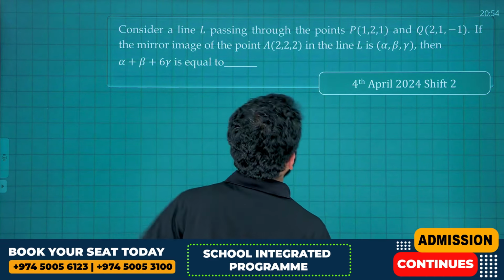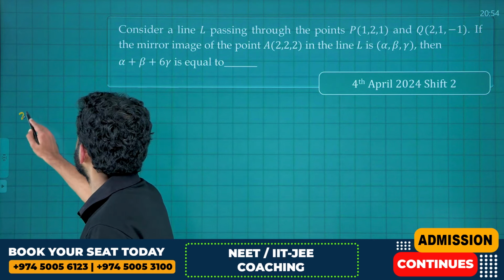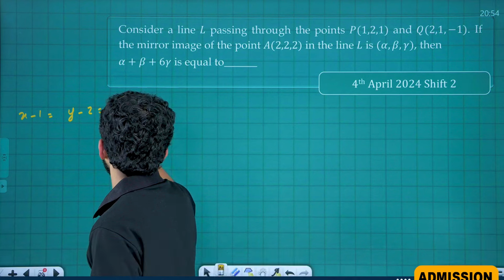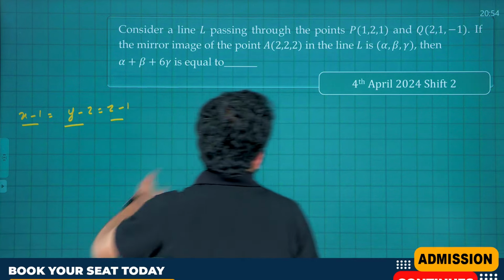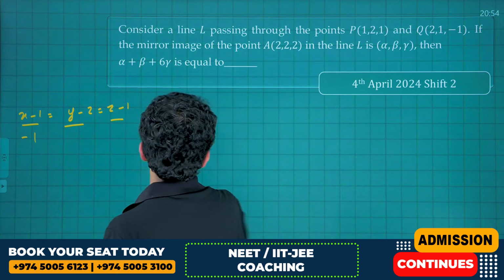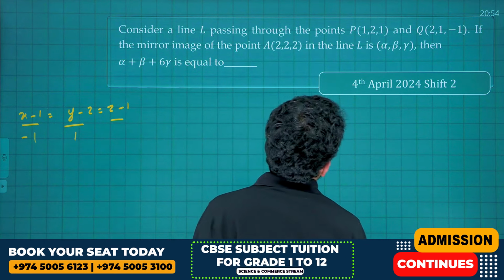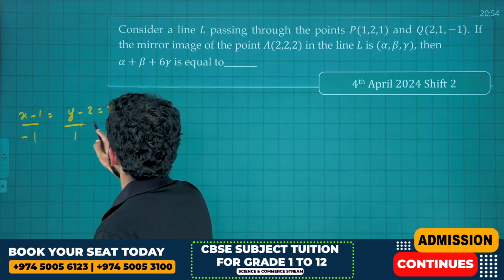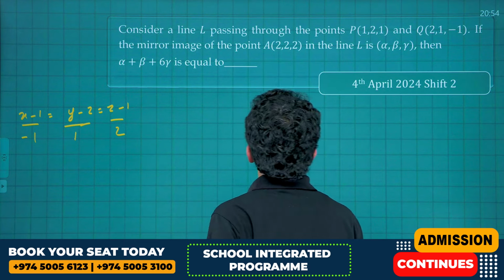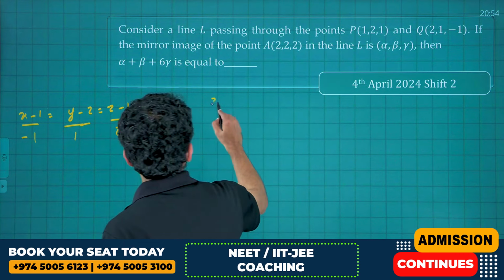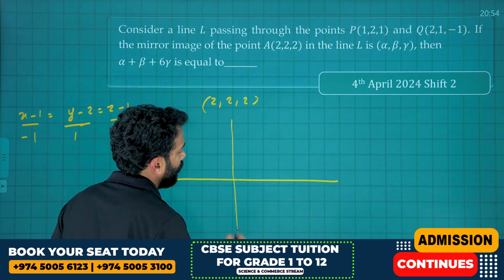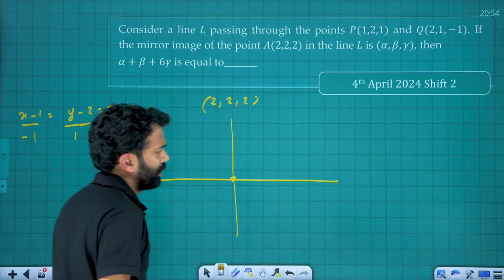We can start from here. x minus 1 is equal to y minus 2 is equal to z minus 1, divided by 1 minus 2, that is minus 1; direction ratios 2 minus 1, that is 1, and 1 minus minus 2, that is 2. Okay, that should be it. The mirror image of the point (2, 2, 2) in the line L. We can mark 2, 2, 2 here. Therefore, we need to find this; this is the line L.